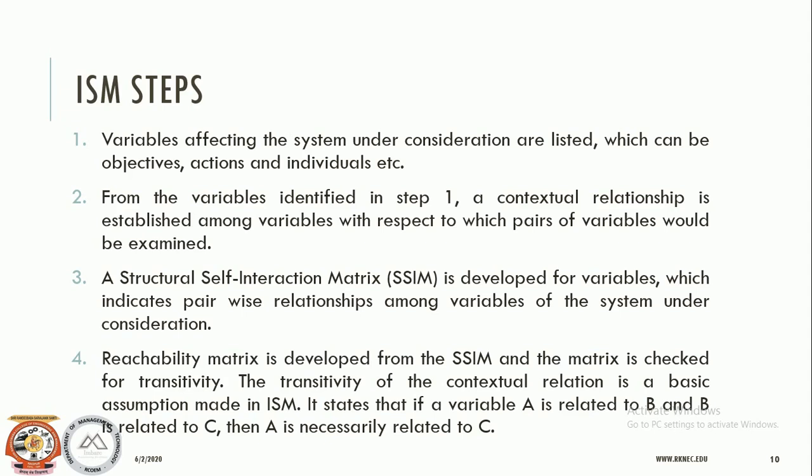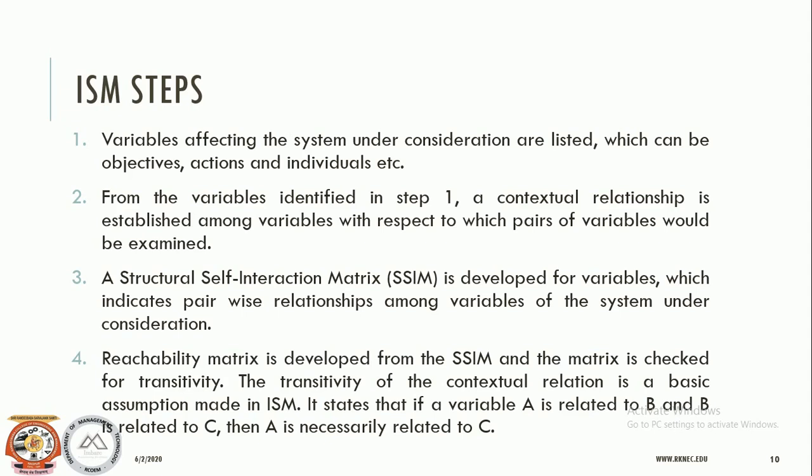Second case, variable i is related to k, but k is not related to i. Third case, variable i is not related to k, but variable k is related to i. And the fourth case, variable i is not related to k and variable k is not related to variable i.